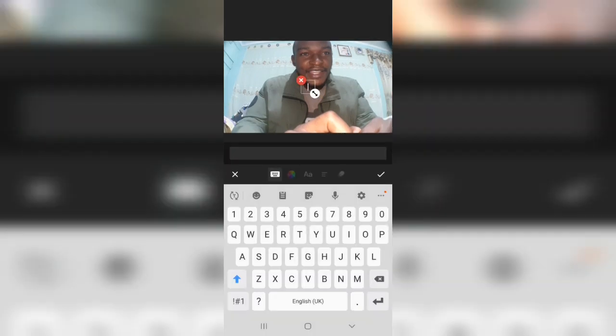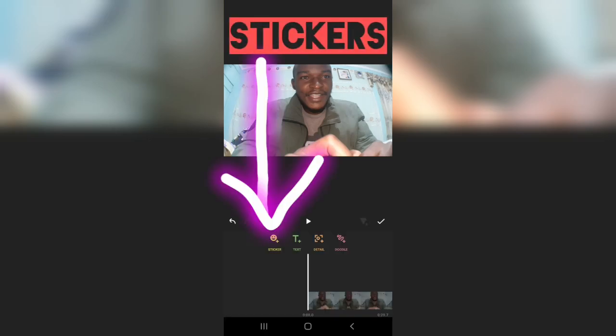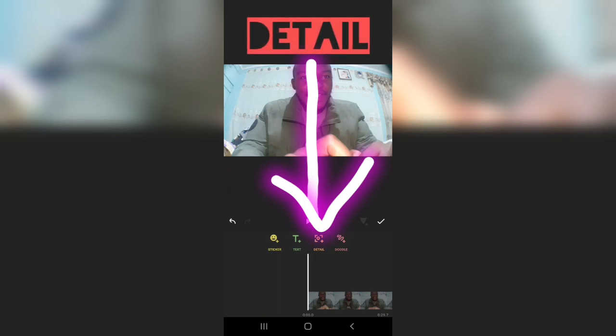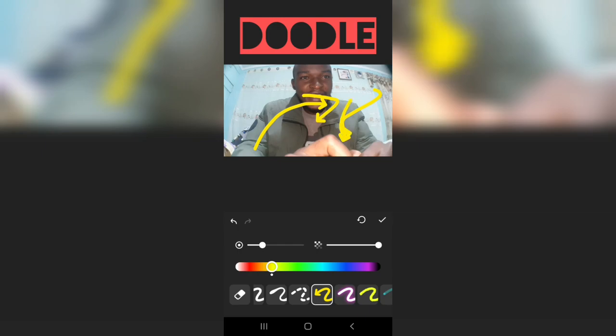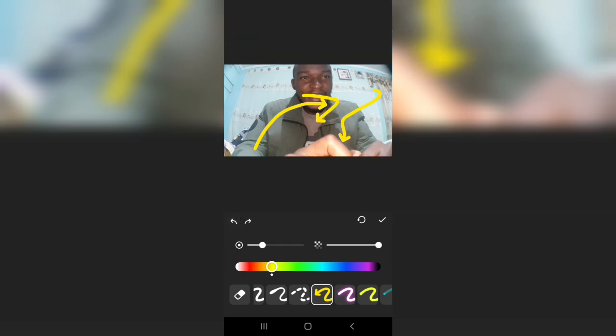There's also this one, magnifier. You can magnify a face, and then with text you can place the text there. So there's sticker, there's text, there's detail. With detail you can either magnify or blur the face, and then doodle, you can use things like an arrow to indicate what have you.